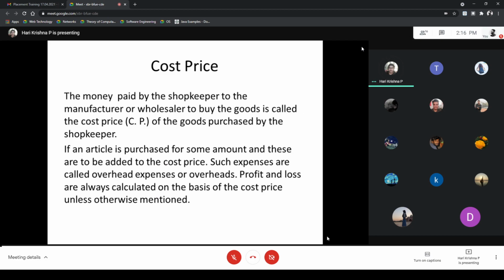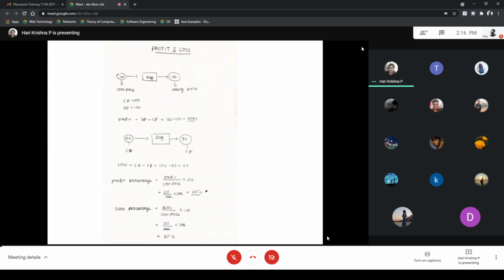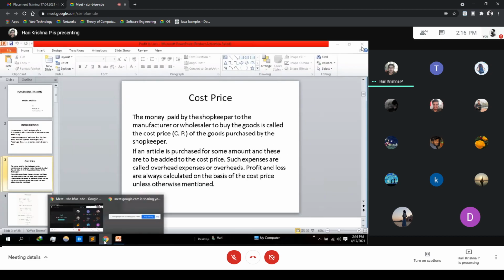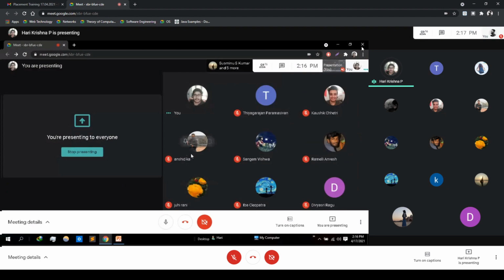Ajanya? Ajanya lost her network. She's trying to reconnect.